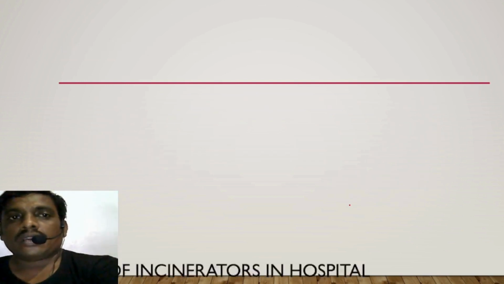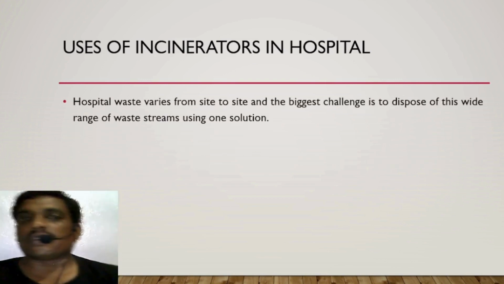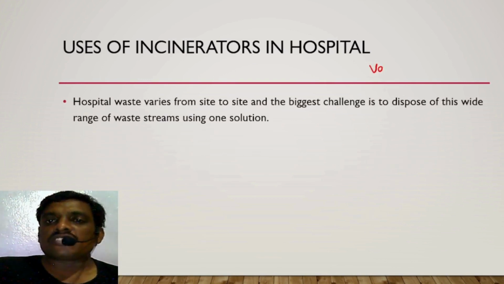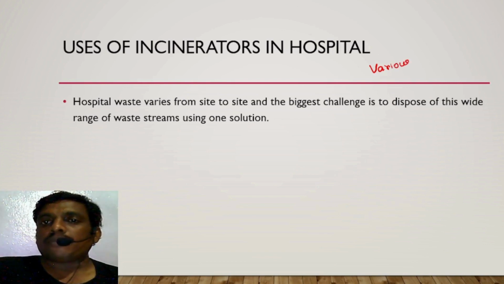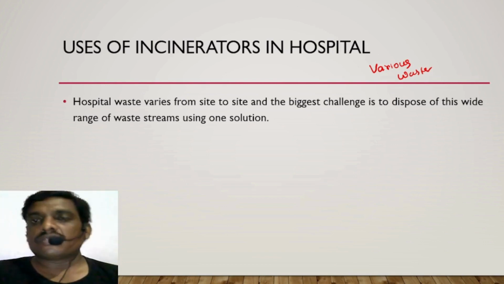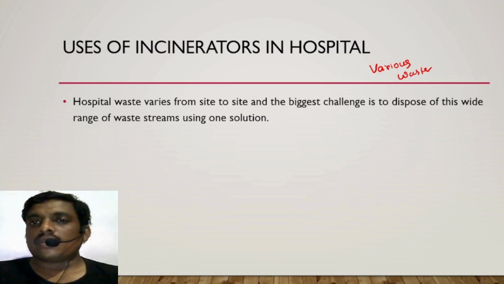Then, what about uses of incinerators in hospitals? Hospitals contain various types of waste, whether radioactive waste or common waste, and it varies from site to site.